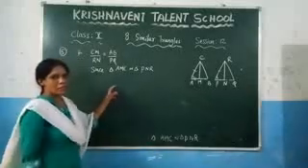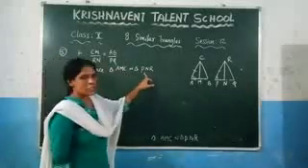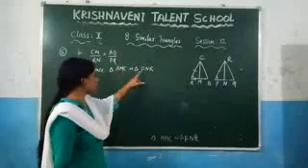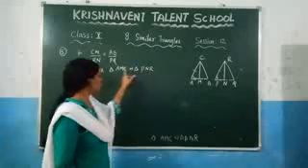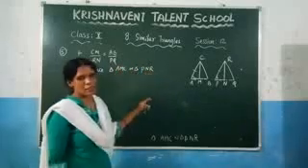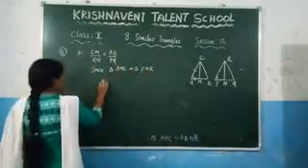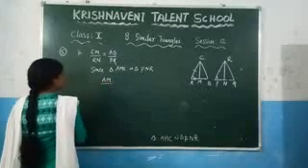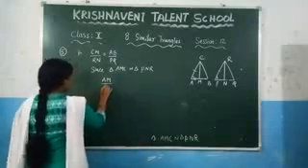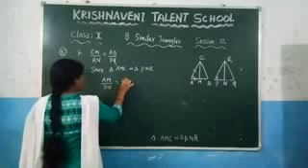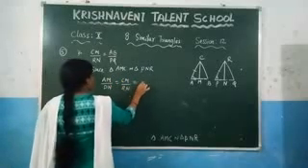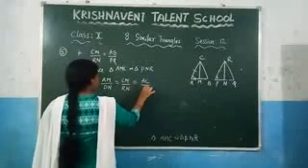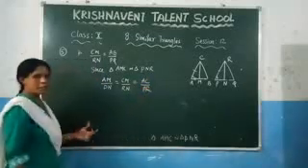What is the corresponding side of AM, which is PN? So you will get AM by PN is equal to MC by NR is equal to AC by PR. So write it here, AM by PN is equal to CM by RN is equal to AC by PR. So we have taken the corresponding sides.